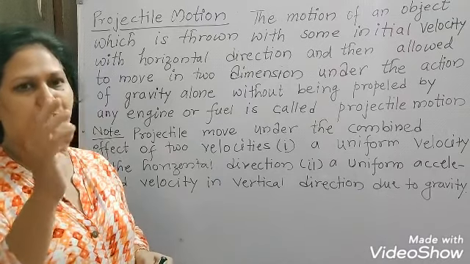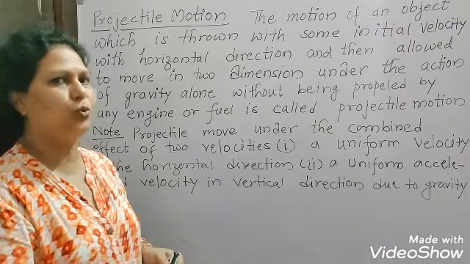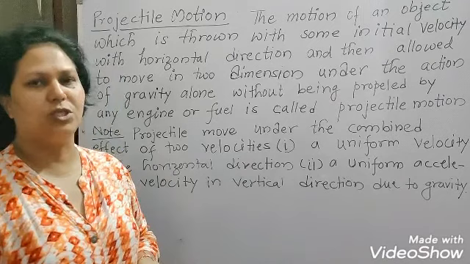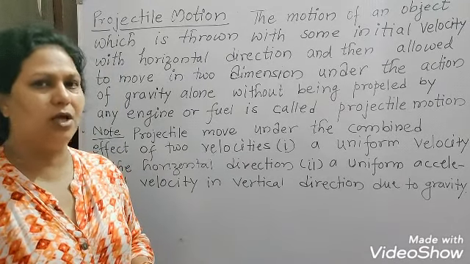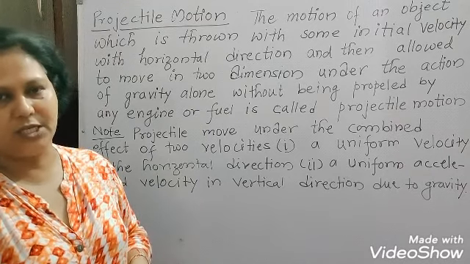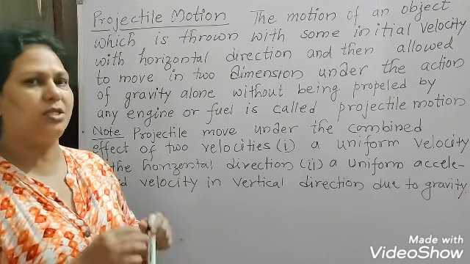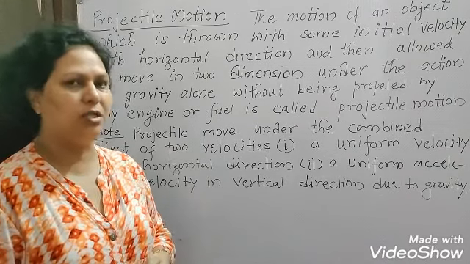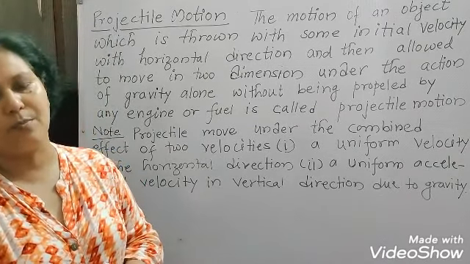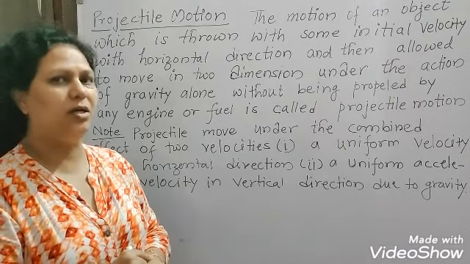After tracing some path in the atmosphere, it touches the ground. This type of motion is called projectile motion, and the object is called the projectile. This motion is resolved into two components, horizontal and vertical, which we will see with the diagram.